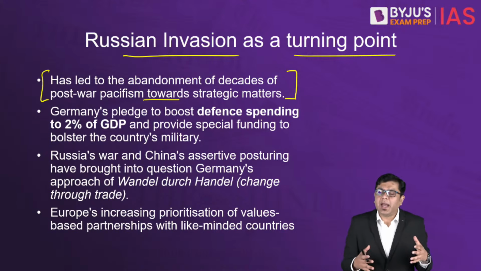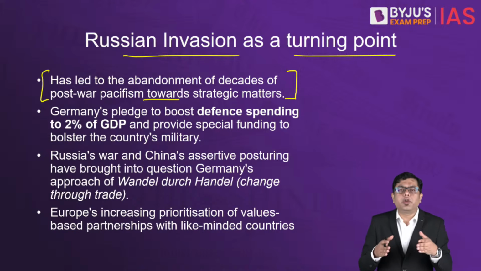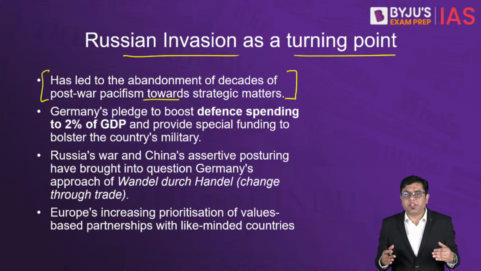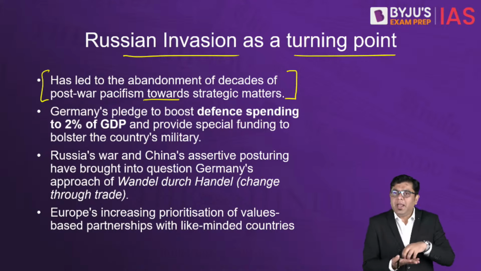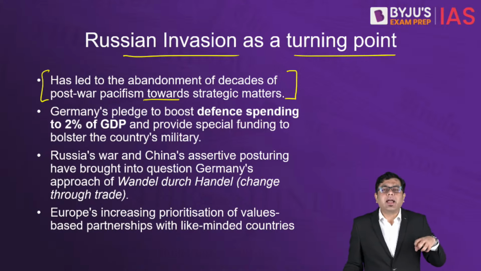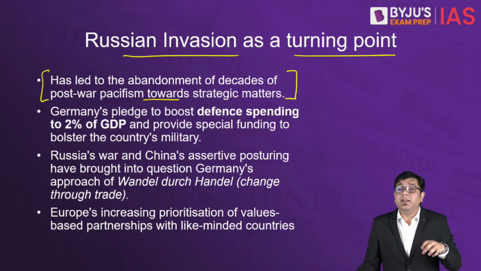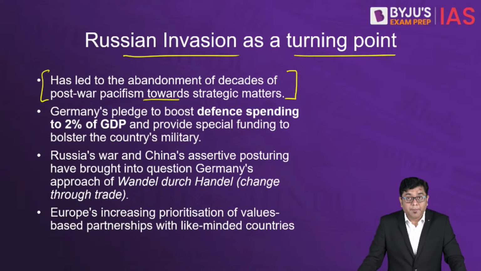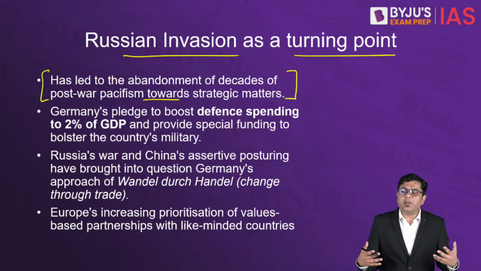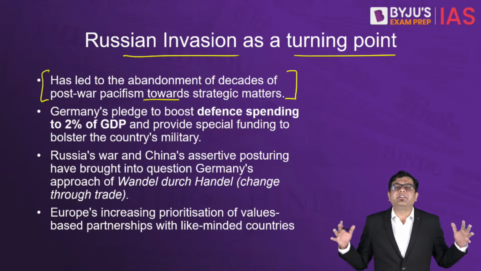After that, there was a concerted effort to focus on human development, industrialization, and economic growth. The aspect of military leadership, military alliances and military aggression was kept on the back burner. That was what was referred to as post-war pacifism.